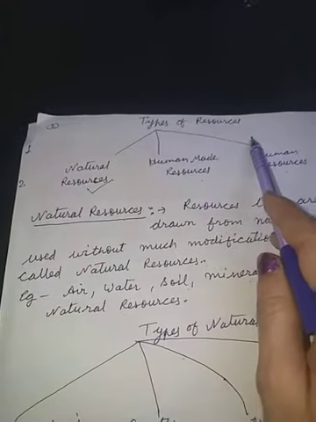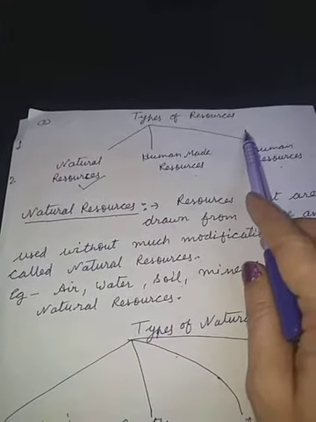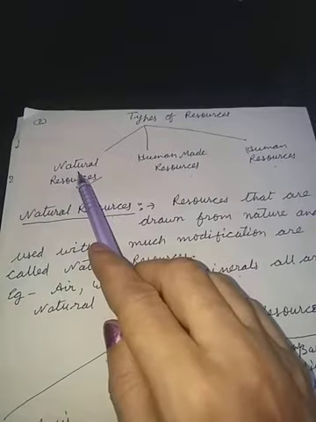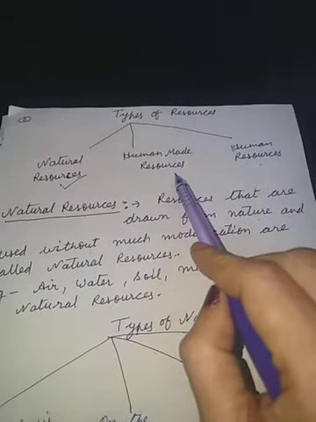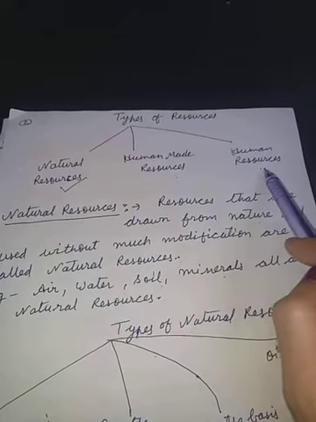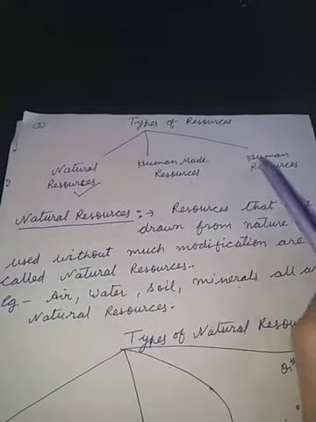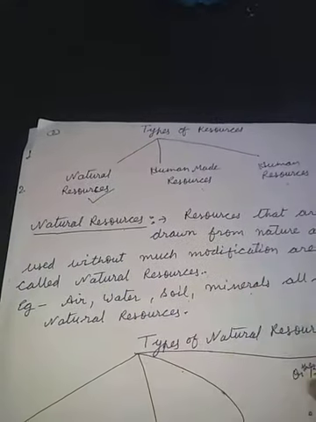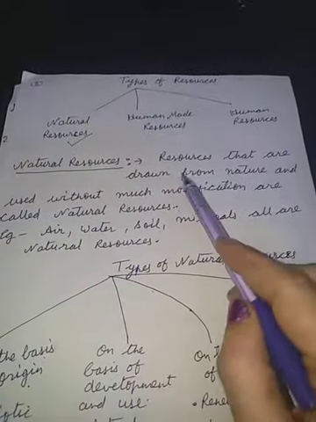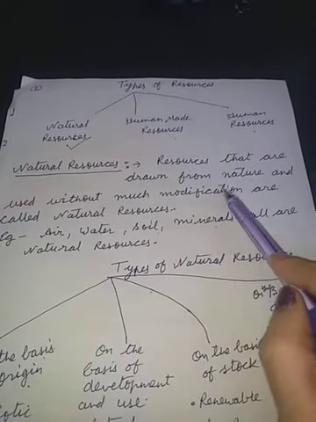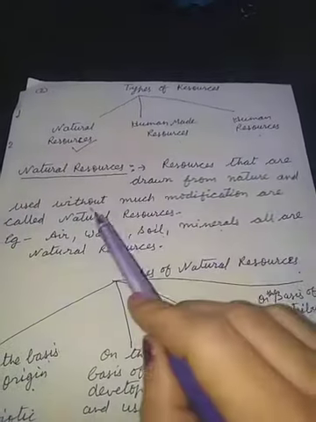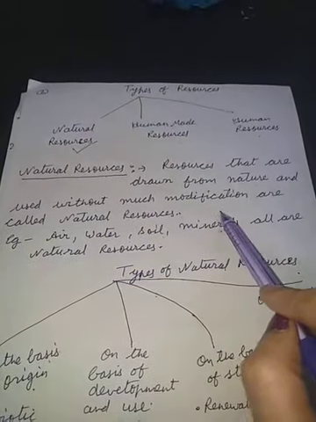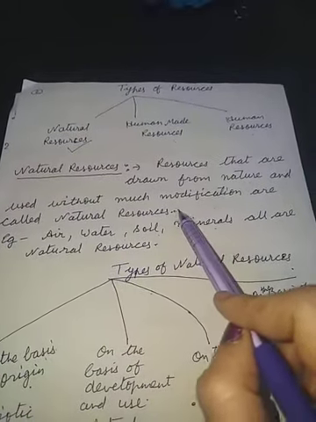Now, we will come to our next topic, types of resources. There are three types of resources: natural resources, human-made resources, and human resources. First, we will study natural resources. Resources that are drawn from nature and used without much modification are called natural resources.